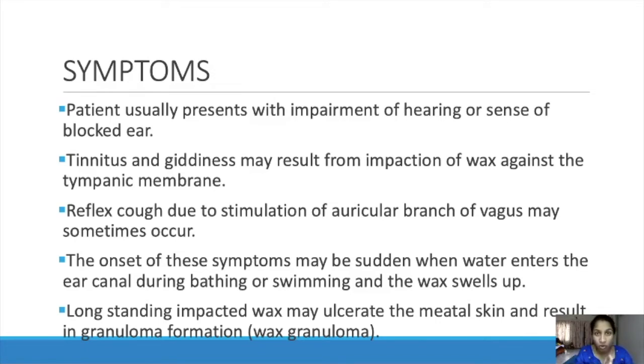So these are the symptoms of impacted wax. The patient will have less hearing and also a blocked feeling, and if it is near the tympanic membrane, then the patient will have tinnitus and giddiness. If it stimulates the vagus, it will cause reflex cough. The onset may be sudden after water enters the ear, especially after bathing or swimming. And if the wax is there for a long time, it will ulcerate the meatal skin, that means the surrounding skin, and cause granuloma formation. So these are the symptoms.